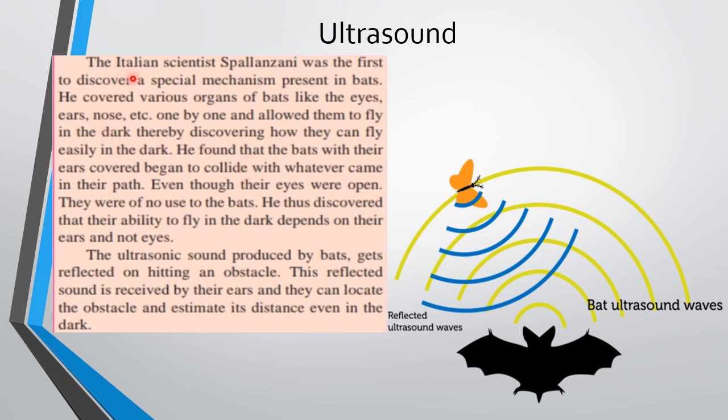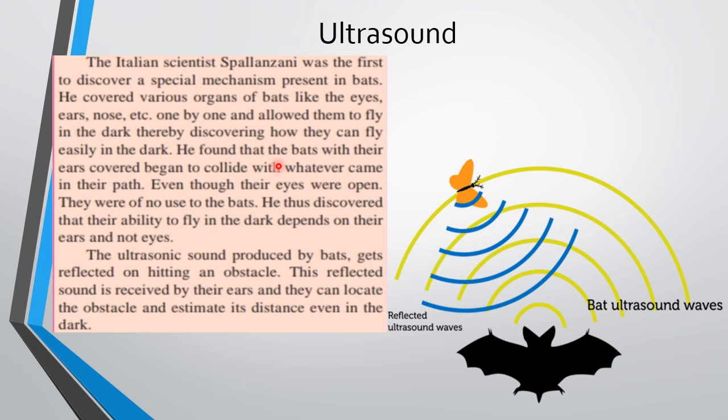So the Italian scientist Spallanzani was the first to discover a special mechanism present in bats. He covered various organs of bats because at that time he was not aware. So like the eyes, ears, nose, etc. One by one. That means once he only covered their eyes, then once he only covered their ears for doing this experiment. One by one, and allowed them to fly in the dark, thereby discovering how they can fly easily in the dark.